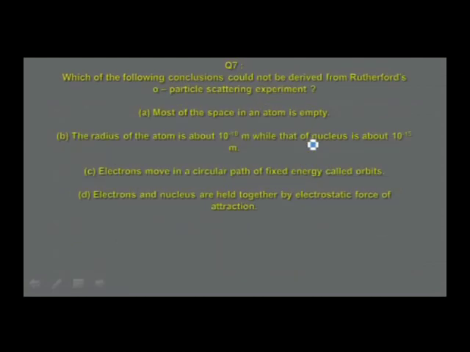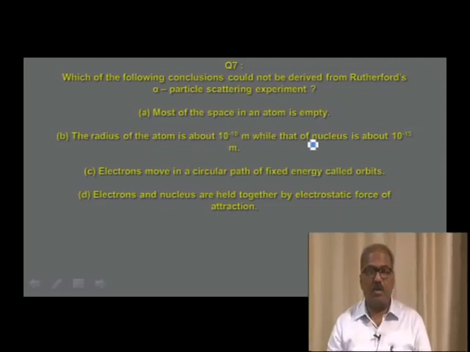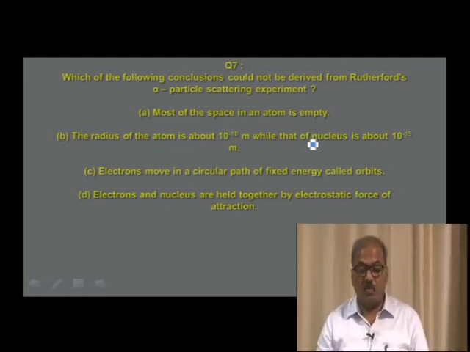Which of the following conclusions could not be derived from Rutherford's alpha particle scattering experiment? Option A, most of the space in an atom is empty. Option B, the radius of the atom is about 10 power minus 10 meter, while that of the nucleus is about 10 power minus 15 meter. Option C, electrons move in a circular path of fixed energy called orbits. Read it once again. You may notice something which is not the observation made in Rutherford's model.